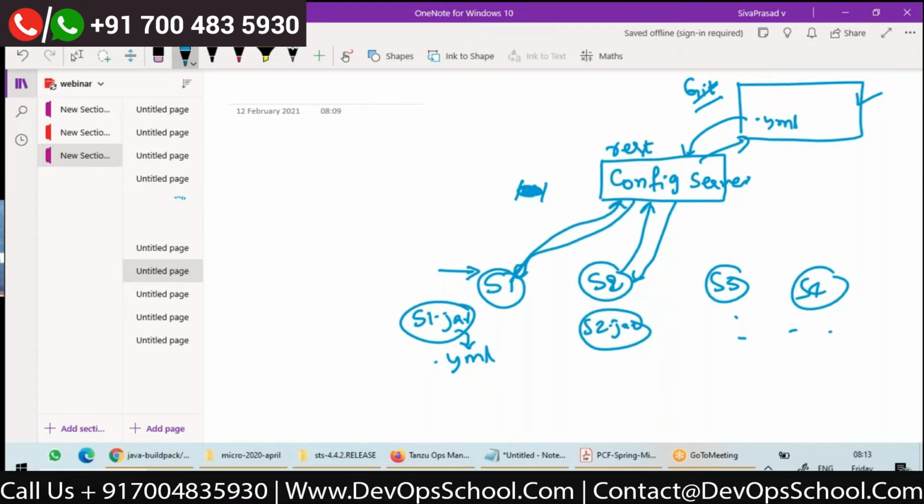So I need a config server which will take the configurations from my centralized repository and serve them. This is one more requirement, right? So that is one thing.